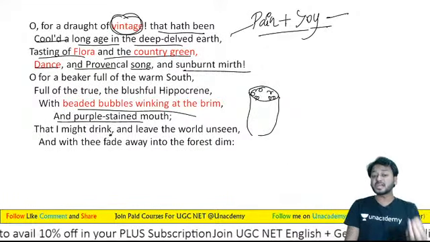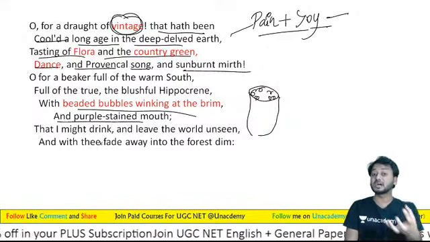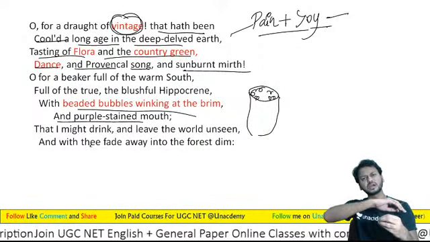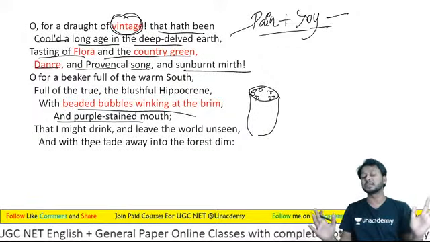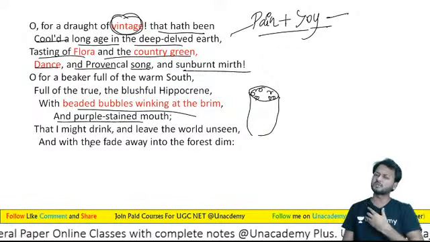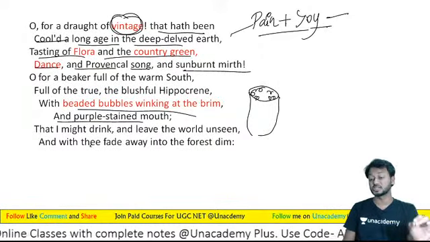And I might drink, अगर मैं पी सकूं, and leave the world unseen, और इस दुनिया को बिल्कुल मैं देखे हुए बिना देखे, and with thee fade away into the forest dim, और मैं तुम्हारे साथ चल सकूं.